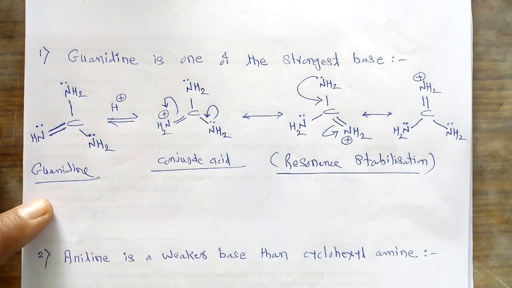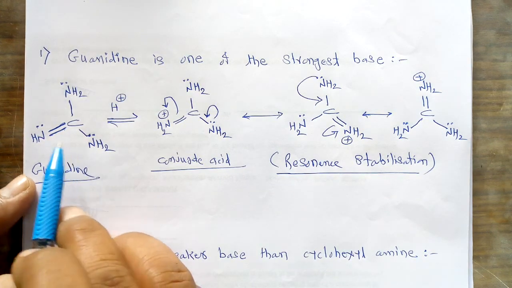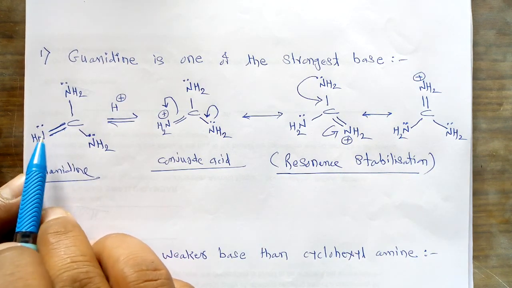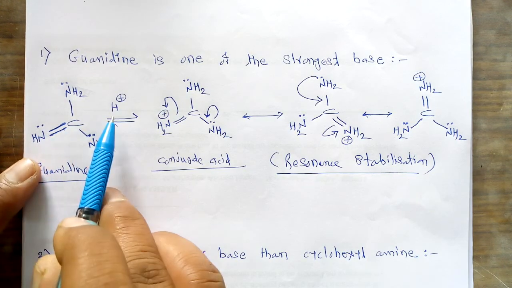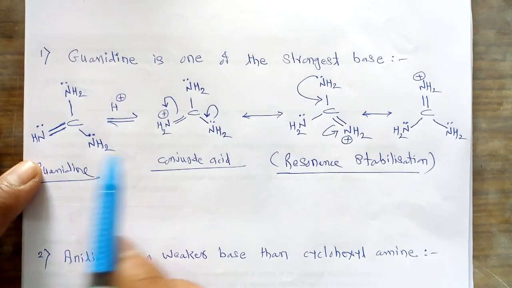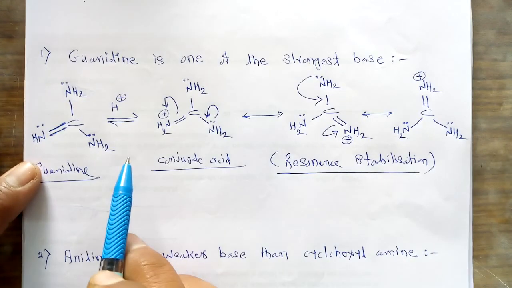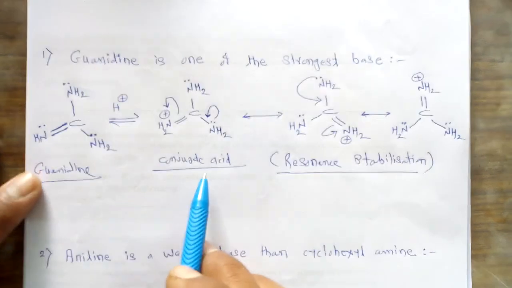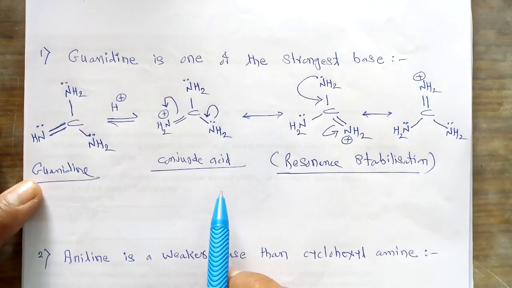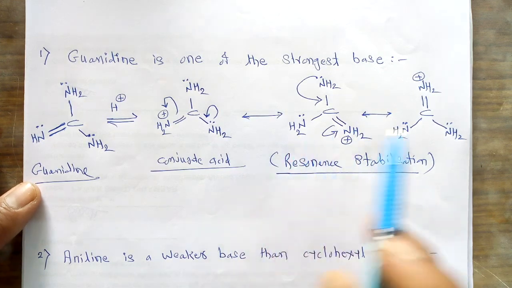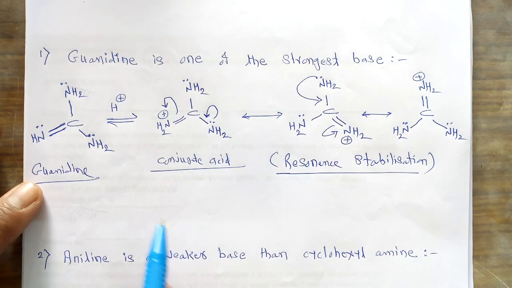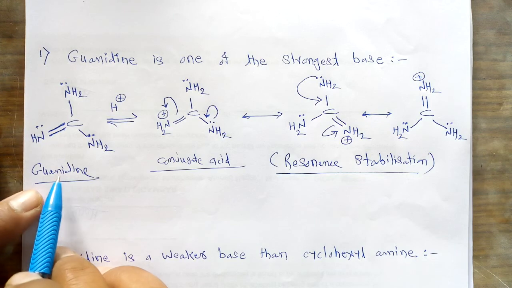There are two reasons. First, it easily makes the lone pair present on this nitrogen available to donate to the H plus ion. And the second important reason is that after the formation of the conjugate acid, it becomes stabilized due to such resonance. So due to these two reasons, guanidine is called the strongest base.